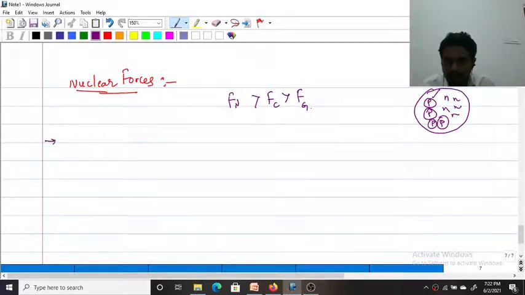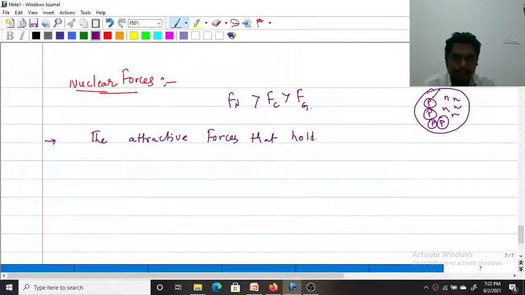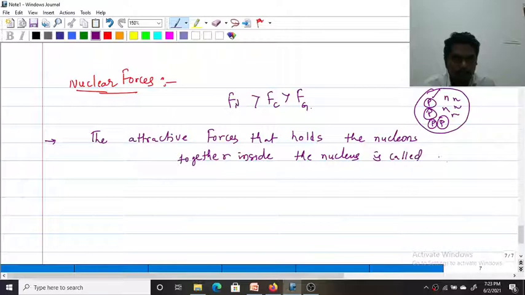So these nuclear forces are the attractive forces that hold the nucleons together inside the nucleus, and they are called nuclear force. Okay, so what are the properties of nuclear forces? We'll discuss the properties of nuclear forces.